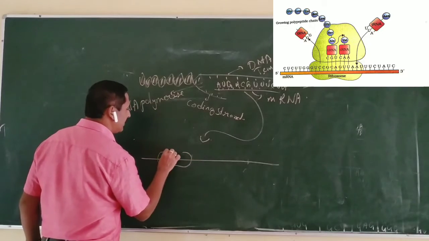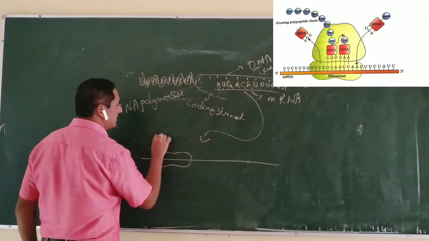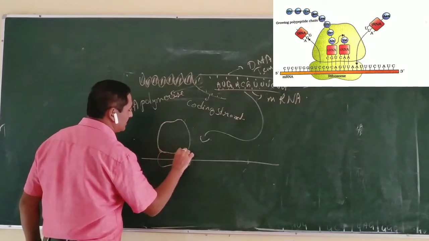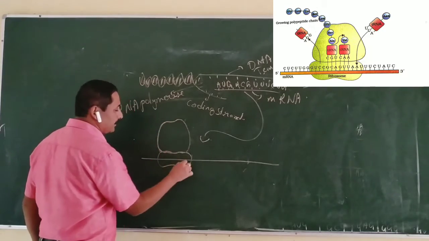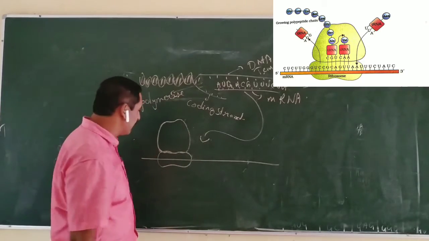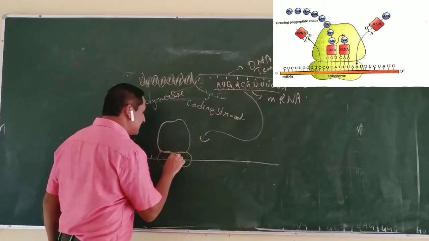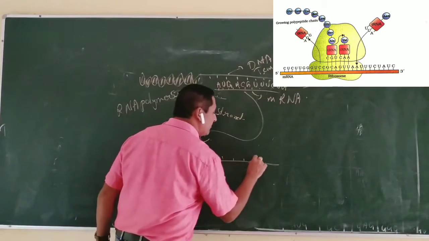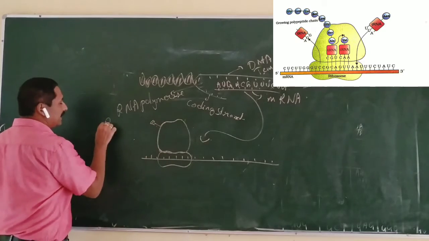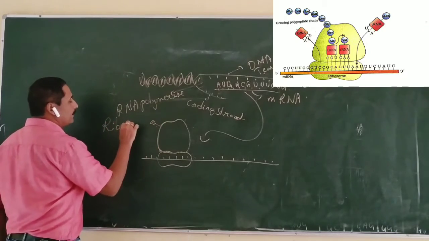Especially in prokaryotes, you can see the 30S ribosomal subunit and also the 50S ribosomal subunit. The larger subunit is called the 50S ribosomal subunit and the smaller subunit is 30S. That forms the 70S ribosome. The mRNA attaches itself to the 30S subunit of the ribosome. The ribosome is called the protein factory of the cell.